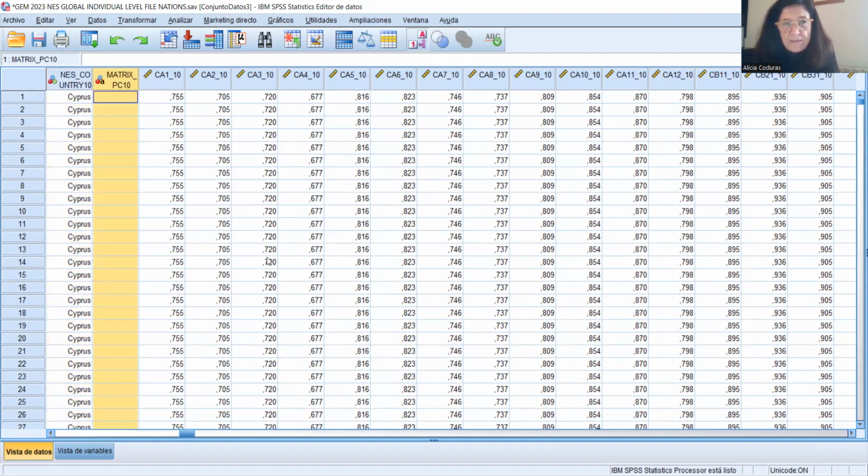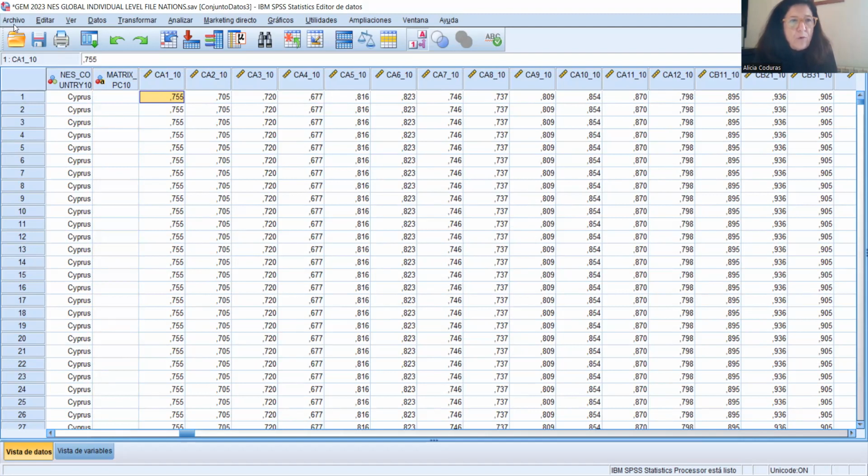As I explained several times, the EFCs that we calculate, the summary variables or principal components, are the result of applying this methodology, principal components, to this file, to this global individual level file. This is not made for each country, but for all countries at the same time. What you are seeing here are coefficients that are given by matrices by the principal components method.